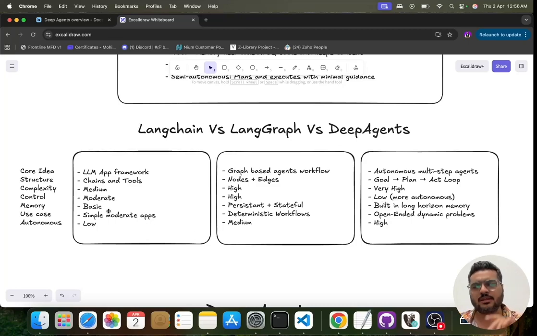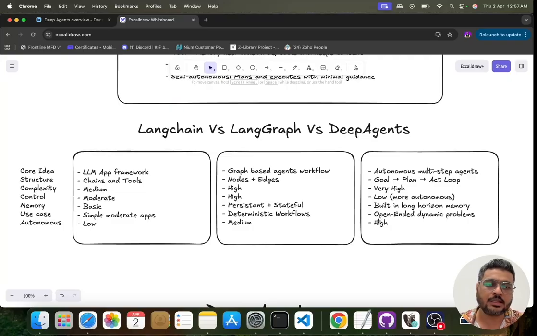Okay, so memory. LangChain, since it was for very simple applications, the memory is not that high a thing over there. However, in LangChain, if you have seen, we generally use the LangGraph memory only, right? For LangGraph, again, I would say it is persistent plus state flows. You can put the checkpoints as well in this, because you are using LangGraph's memory saver. And in LangGraph you can define your own states, and then give those states in your workflow, saying okay, I want to store in this particular thing, right?